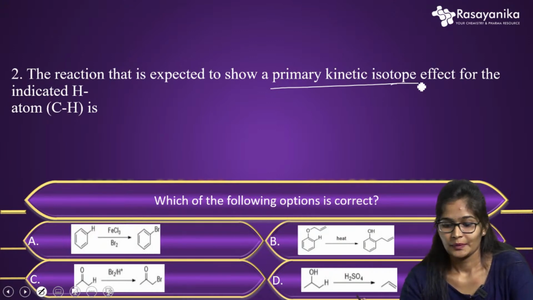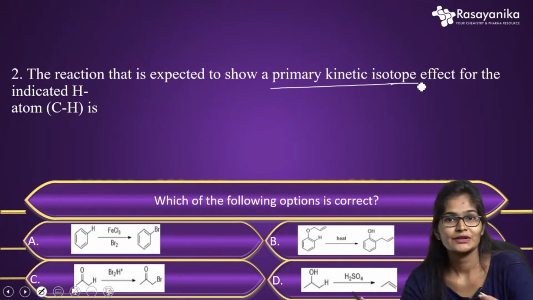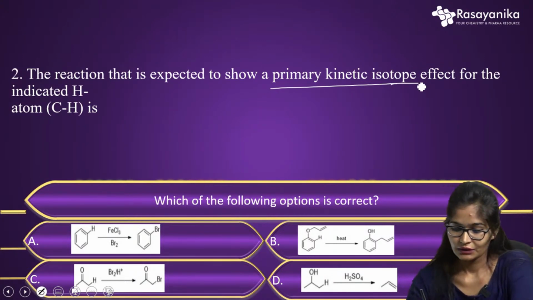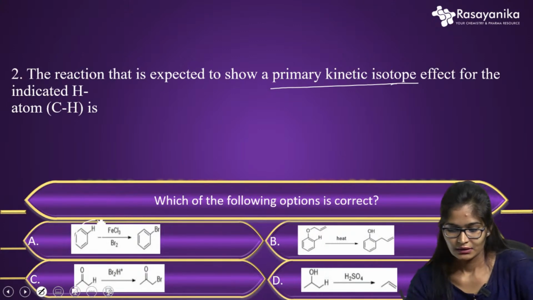For example, here they have taken CH, where the hydrogen is replaced by its isotope, deuterium. In the first reaction you can see the benzene ring with CH, the CH they are talking about.